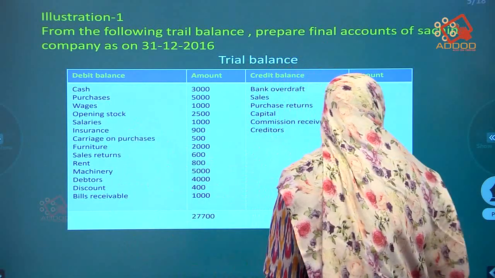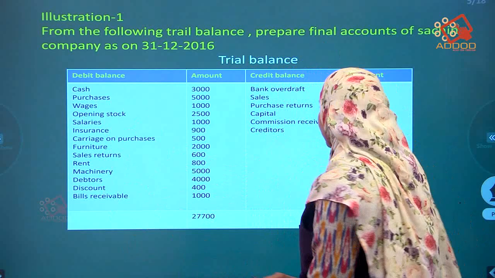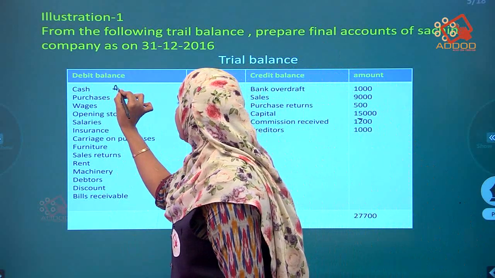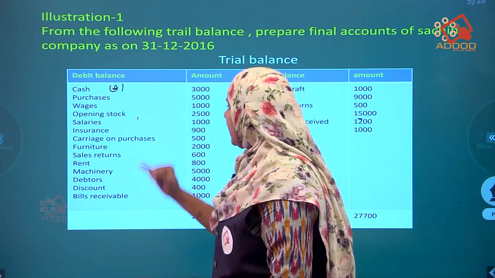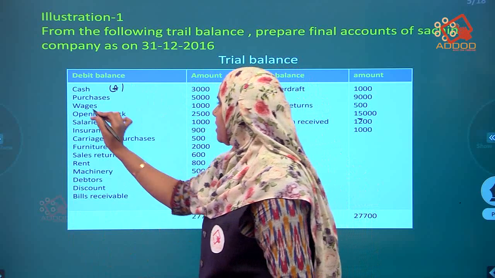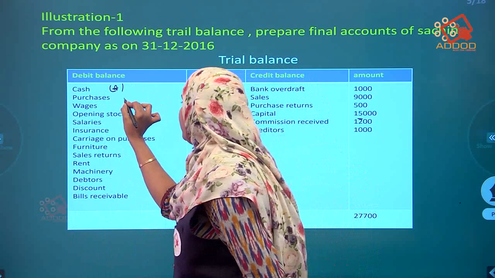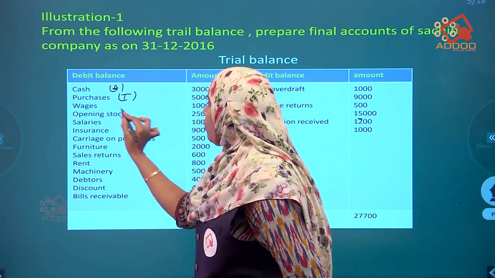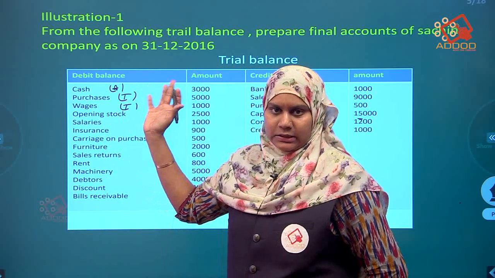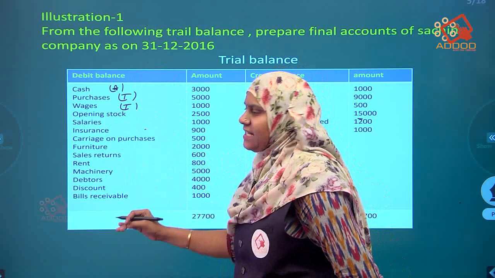Now find out from where we are going to get the items. Cash, where we had listened to this, it is an asset. Write down A. While doing the question also, in the question paper you have to write down like this. Purchases, it is trading account, so T. Wages, it is trading account. If you learn by heart those tables which I told you before, it will be easy to find out.